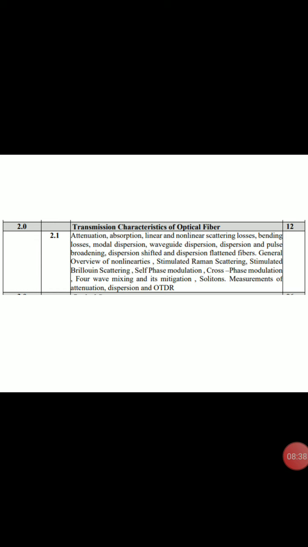Next is the second chapter, that is transmission characteristics of optical fiber. What is transmission? In that you have to consider attenuation. Attenuation means what problems are created when the waves travel through the optical fiber, and how they are attenuated. Then absorption, how the waves are absorbed into the optical fiber. Next is linear and non-linear scattering losses, how the losses happen in the optical fiber. Then bending losses: when you bend the optical fiber, what losses will occur.